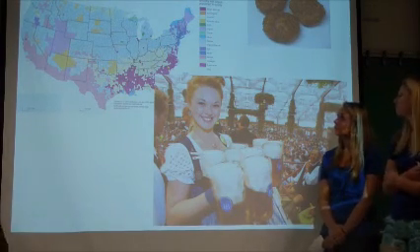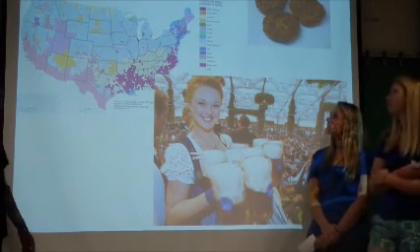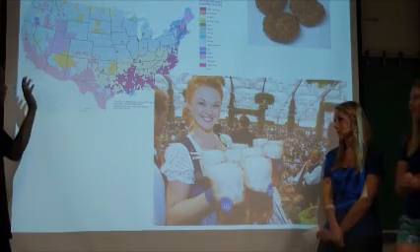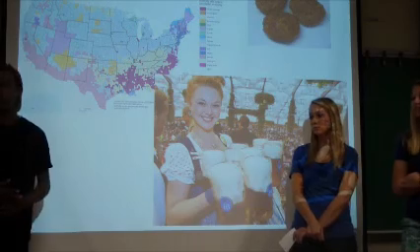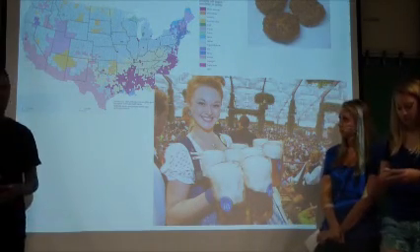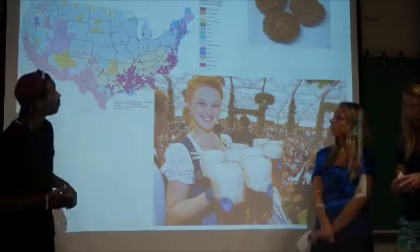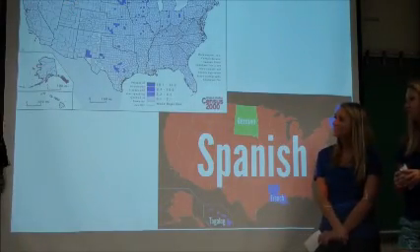Some of the ancestry and ethnicity found in the area. During the 1600s, 1700s, a lot of German ancestors traveled into the United States. Why? Because they were pushed out of Europe. There was no land for them to farm. Most of them were Lutheran and Methodist, so religious persecutions as well.